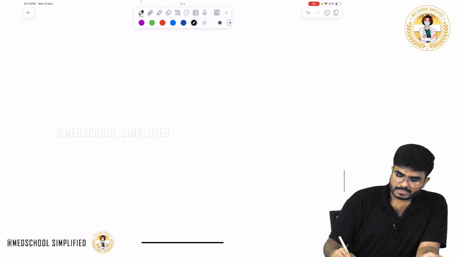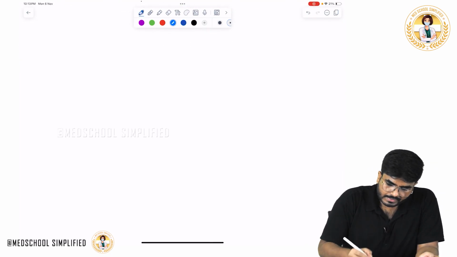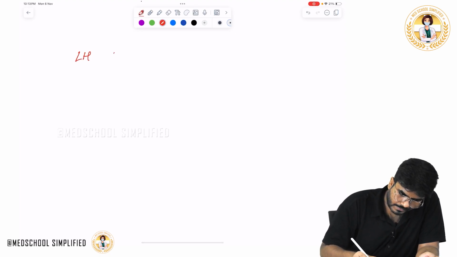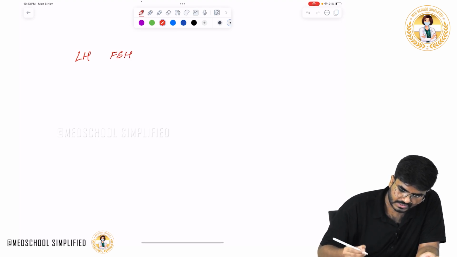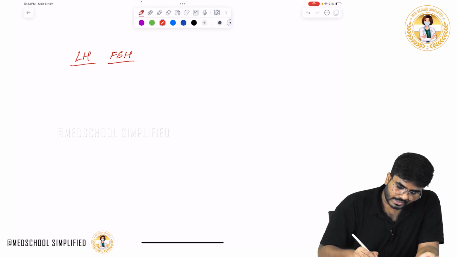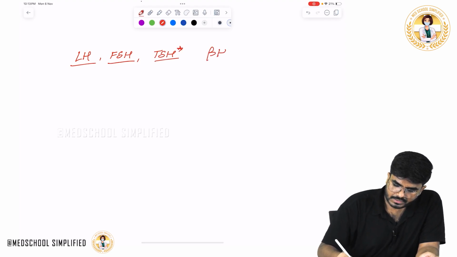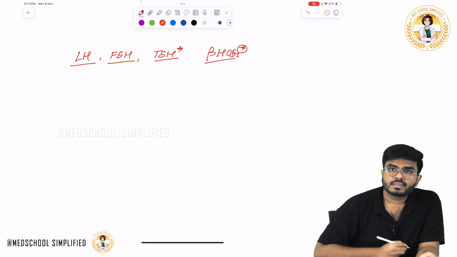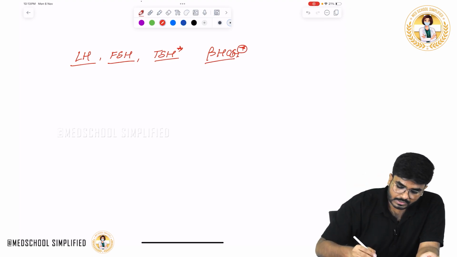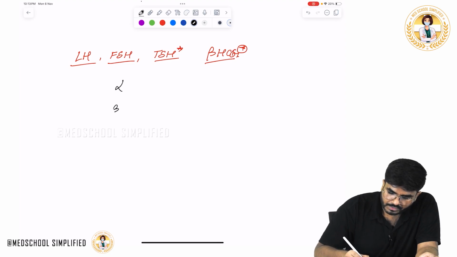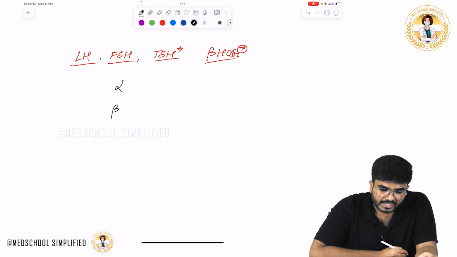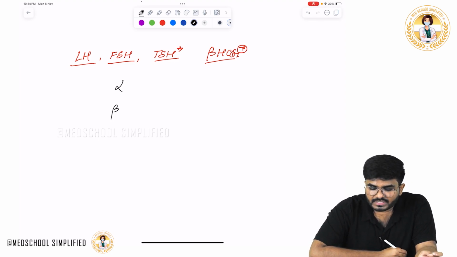Next, what I want you to know is, see, LH and FSH. These are the reproductive hormones, right? What is something important? LH, FSH, TSH, beta HCG. What is something common between these hormones? Beta HCG is seen during pregnancy, right? And TSH is thyroid stimulating hormone. See, all these hormones I am showing here have two subunits, alpha subunit and beta subunit. TSH, FSH, LH, beta HCG, all of them have two subunits, alpha and beta.